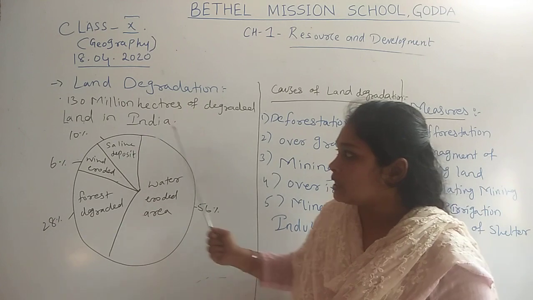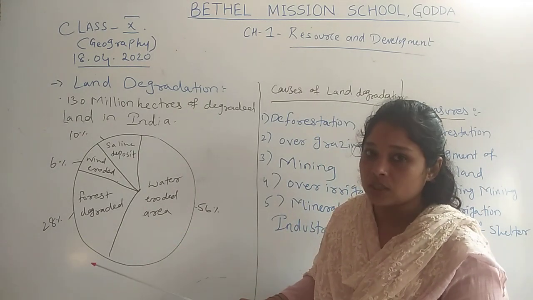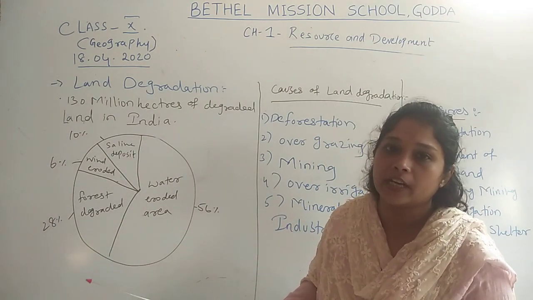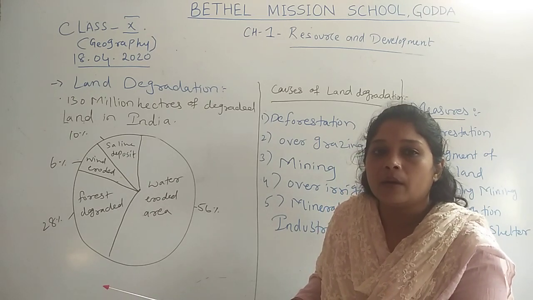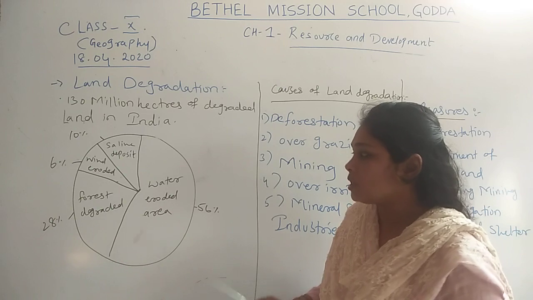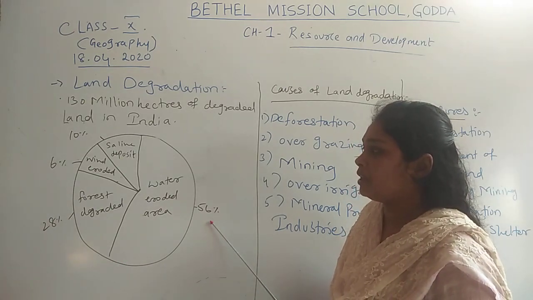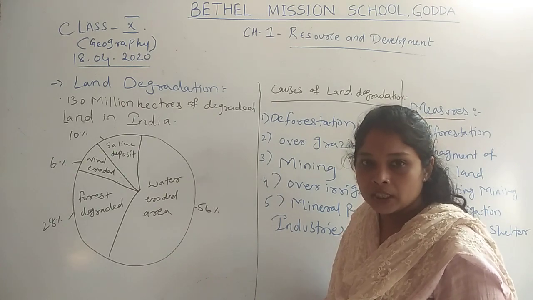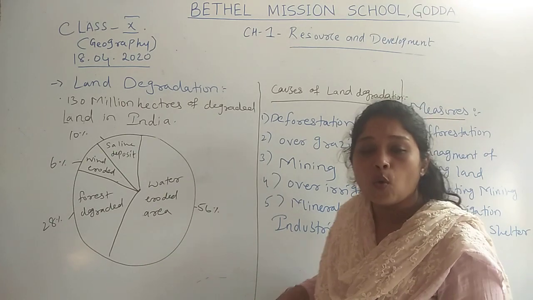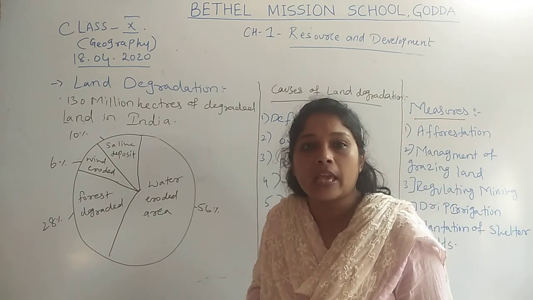Now, we will see the pattern: what are the causes, and how much percentage of land in India was degraded because of different reasons. You can see that 56% of degraded land was due to water eroded area. That means flood was there, maybe due to over irrigation.